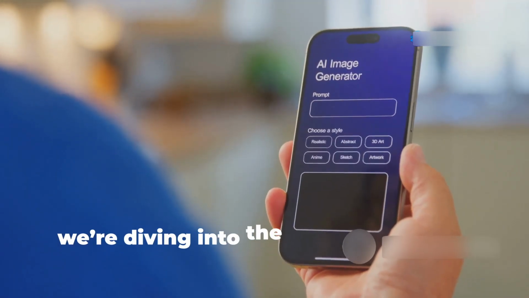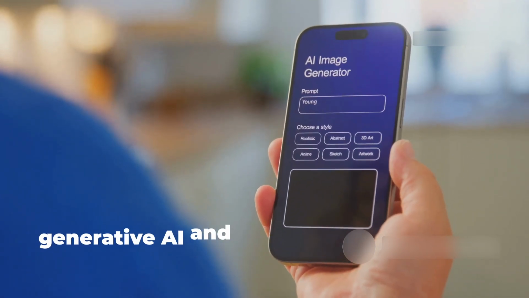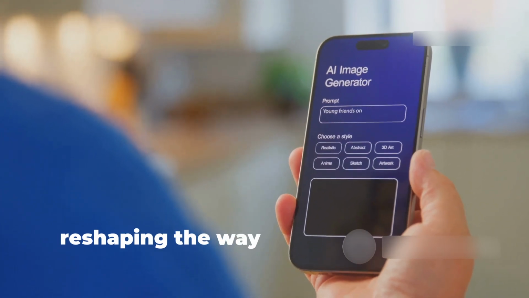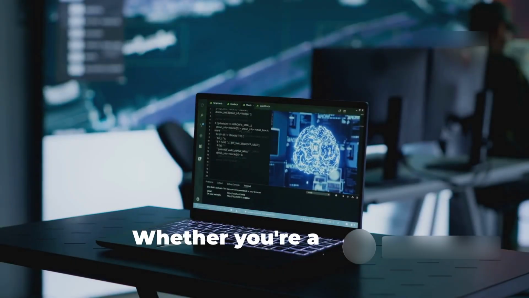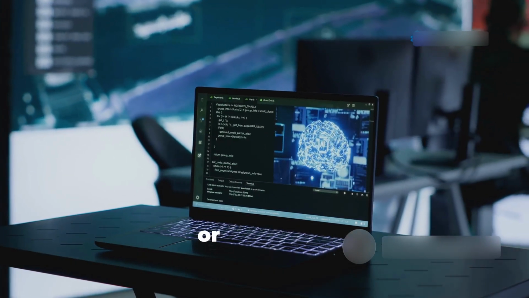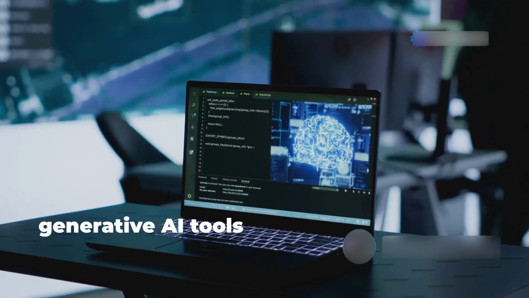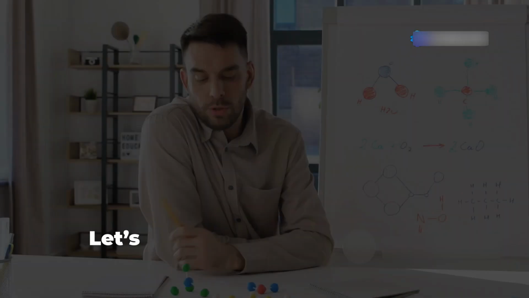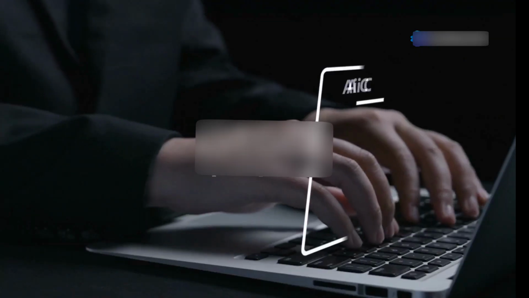Today we're diving into the exciting world of generative AI and exploring tools that are reshaping the way we create content. Whether you're a writer, designer, video editor, or marketer, generative AI tools can supercharge your creativity. Let's break it down step by step.